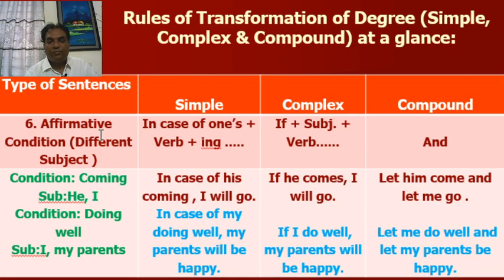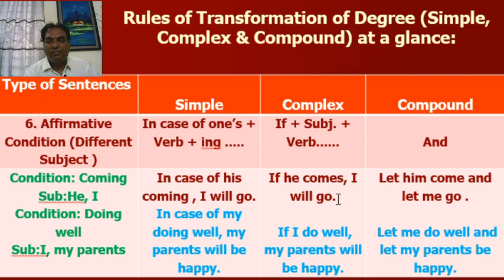Now, rule number 6. Affirmative condition, different subject. In this case, in simple, you have to start with in case of, plus ones plus verb plus ing. In complex, if plus subject plus verb, and in compound, you have to use and.